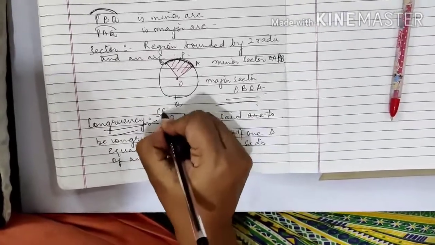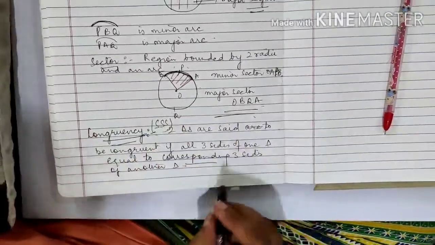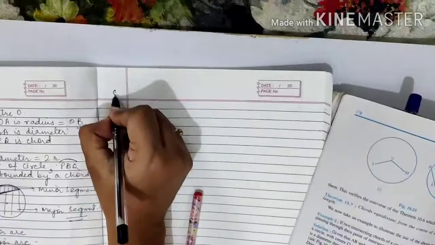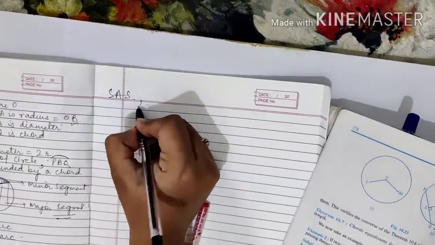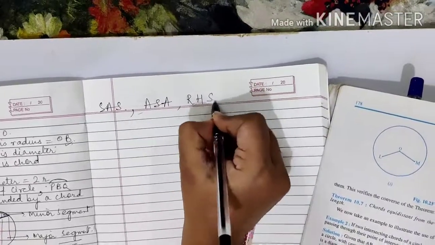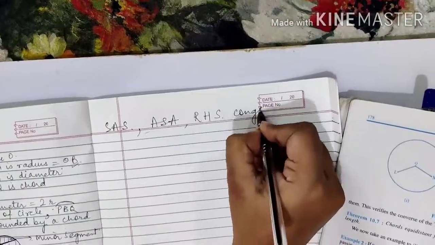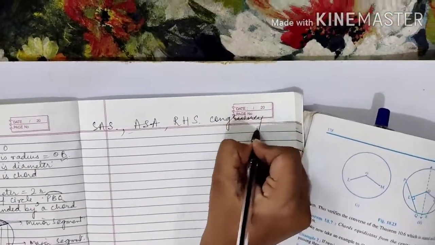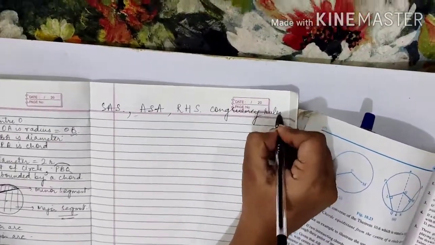This is SSS, side. Similarly, I have the SAS rule, the ASA rule, and the RHS congruency rule that you must have studied in classes 7th and 8th also.